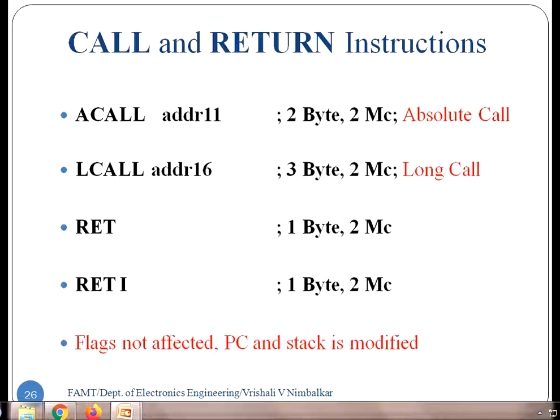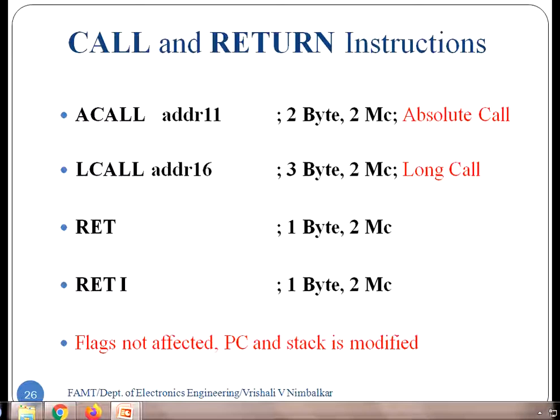In today's session, we are going to look into another variety of instructions, which is call and return instructions. These are a variety of program branching instructions. These instructions are associated with functions. Function is the name given for the programs in high level languages like C, Java, whereas in assembly programming, in case of microcontrollers and microprocessors, functions are called subroutines or service routines.